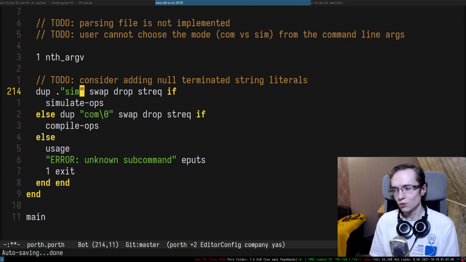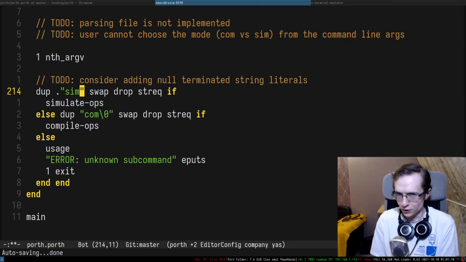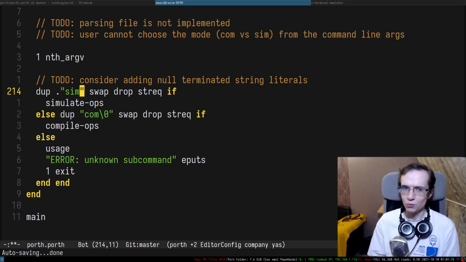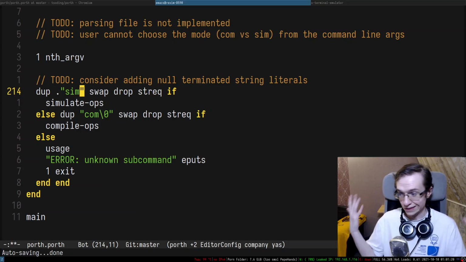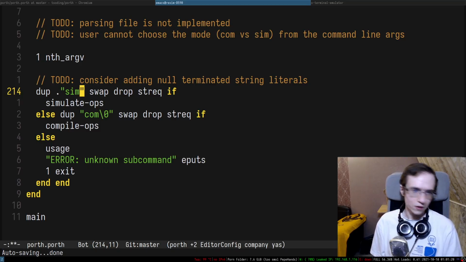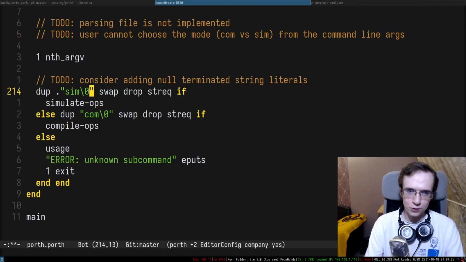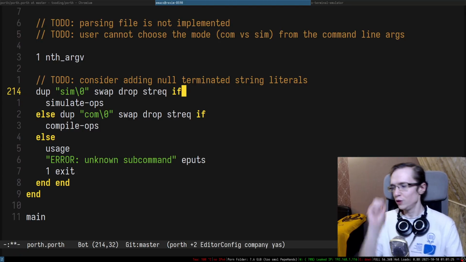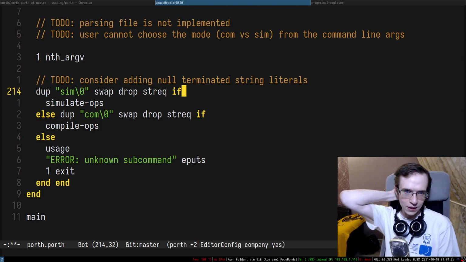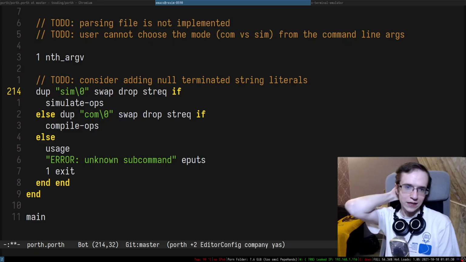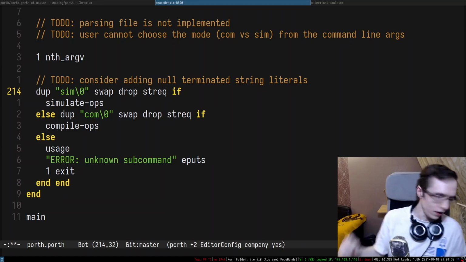You see? So it doesn't matter how much you want to escape null terminated strings, you won't be able to escape them on any of the existing operating systems. Because all of the modern operating systems in the syscalls, they do expect null terminated strings. So it's just like, there's nothing much you can do. But yeah, for now we're gonna do that. I'm not really sure about the specific syntax for null terminated strings, but we'll see how it goes.